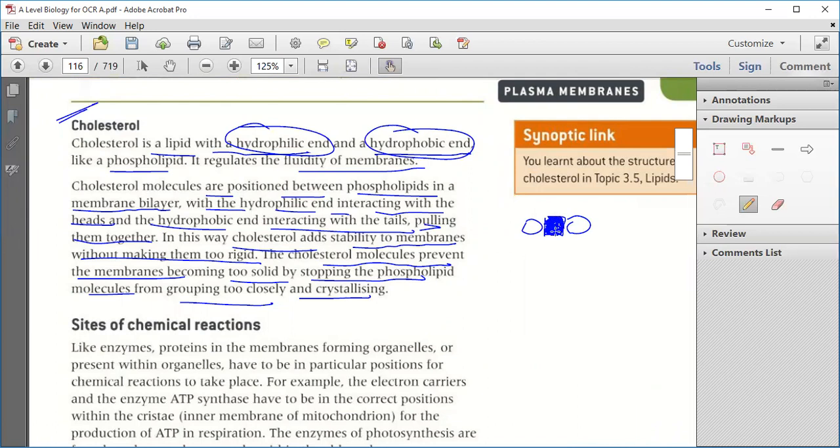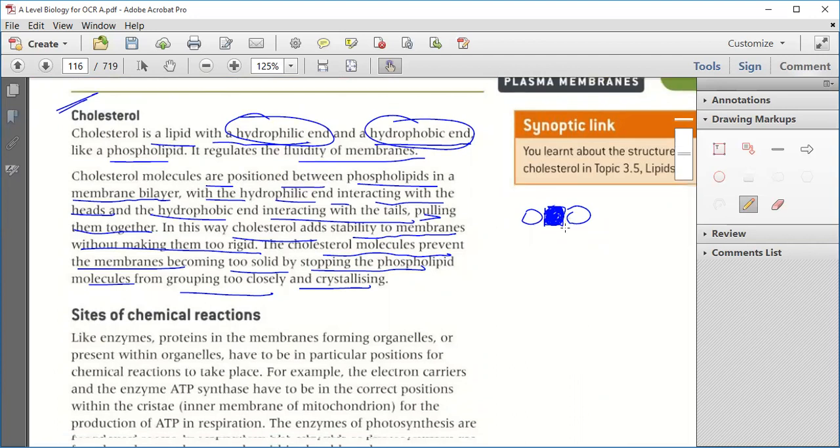Yeah, this is cholesterol. Cholesterol is between the two phospholipid layers, which denies the grouping of the phospholipid layers. As the phospholipid layers do not come close together, it destroys their crystallizing power. Clear? It also makes them flexible, not rigid, and crystal formation will not take place.